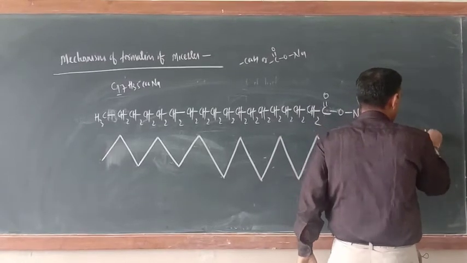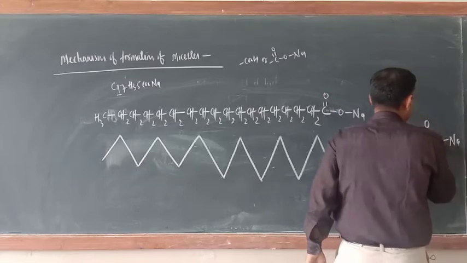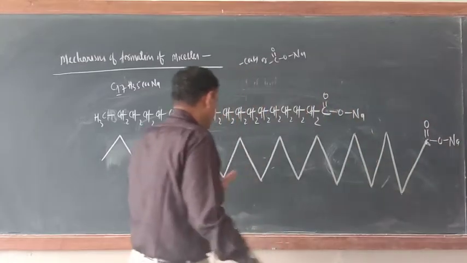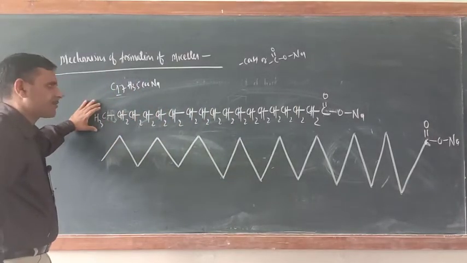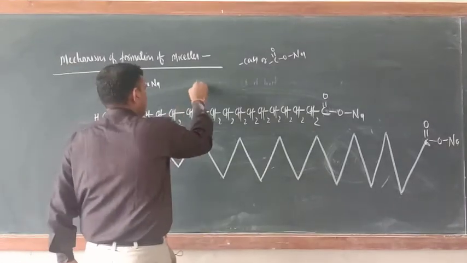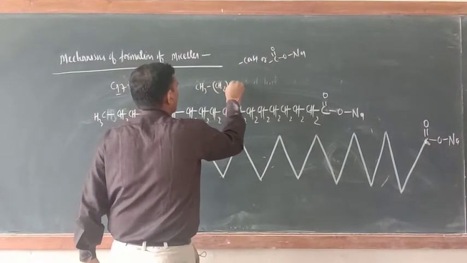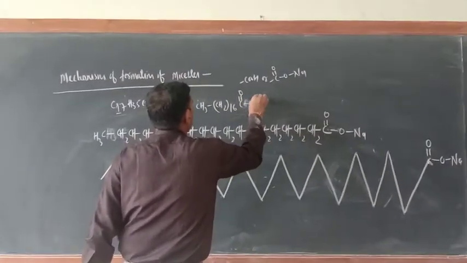Now here what is there? C double bond O, ONa is there. Even this C, if you will not show, there is no problem at all. This is the zigzag formula of this one only. Condensed formula also I am writing here: CH3, CH2 whole 16, C double bond O, ONa.